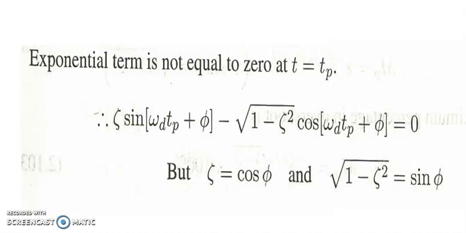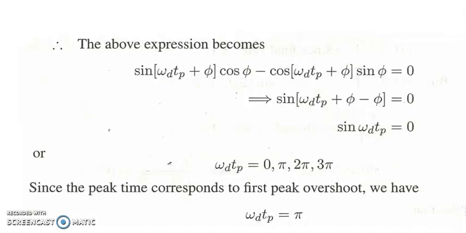So zeta sine of omega d Tp plus phi minus square root of 1 minus zeta square cos of omega d Tp plus phi is equal to 0. But zeta is equal to cos phi and square root of 1 minus zeta square is equal to sin phi. So this implies that sine of omega d Tp plus phi minus phi is equal to 0, or sine of omega d Tp is equal to 0. This can happen when omega d Tp is equal to 0, pi, 2 pi, 3 pi and so on.